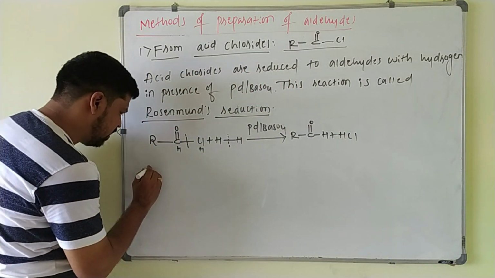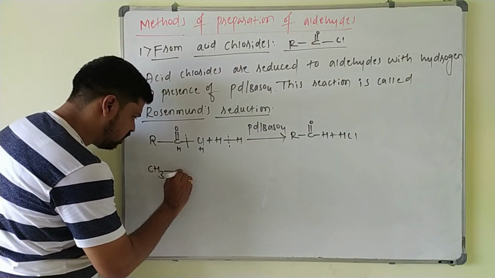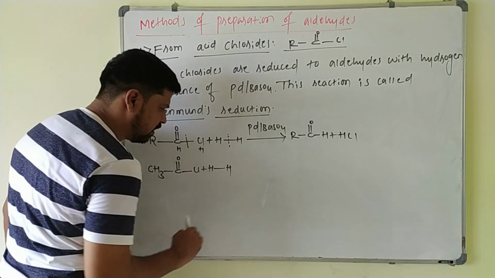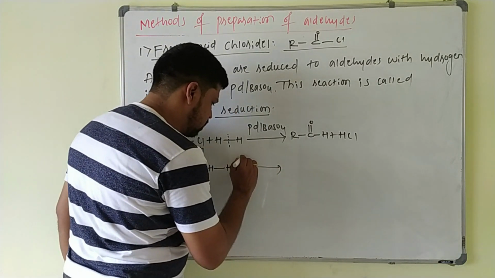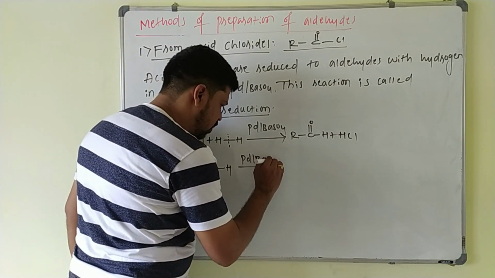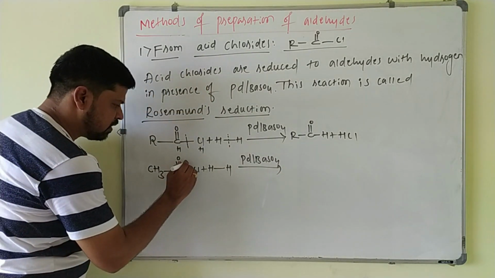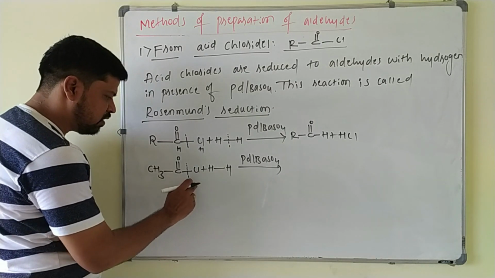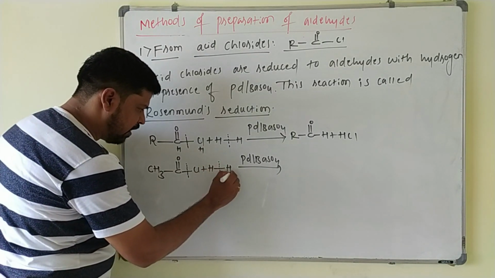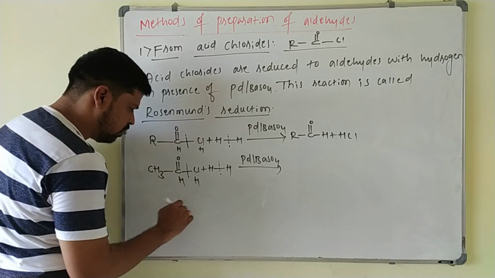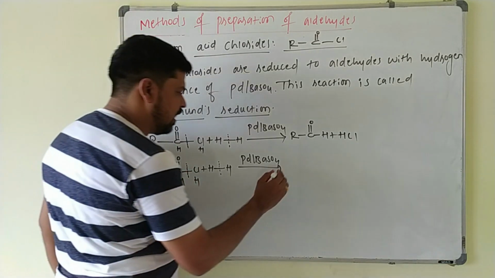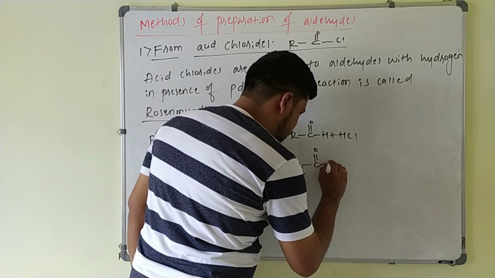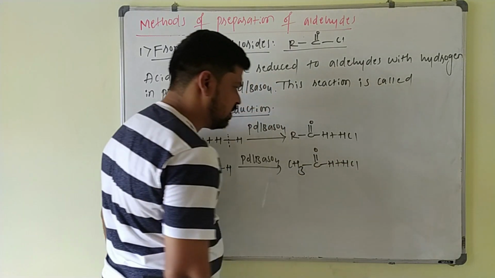So example for this one is, if I write CH3COCl, this on reduction with hydrogen in presence of palladium supported on the barium sulfate, just you have to break this carbon and Cl bond, you add one hydrogen here. So this gives what? CH3CHO plus HCl.